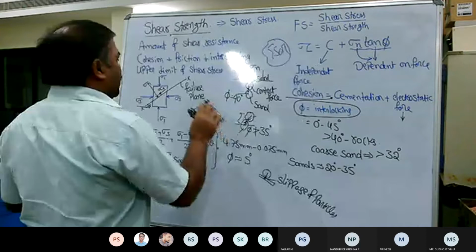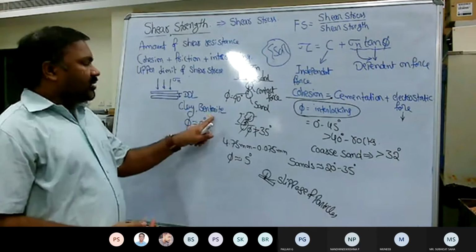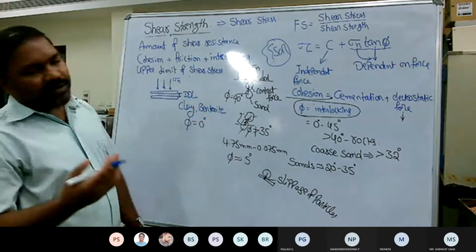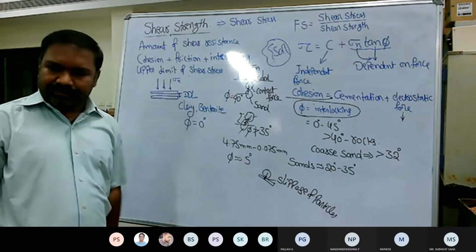And if you take pure clay, say for example bentonite, or clay with more than 90% of the clay fraction, where the clay particles are less than 2 micron size, in that case the friction angle might become zero. And if you keep adding small fractions of silt or sand to this clay, then your angle of internal friction keeps increasing.